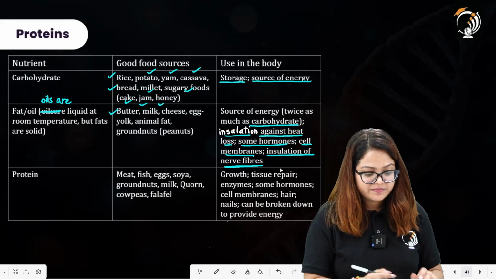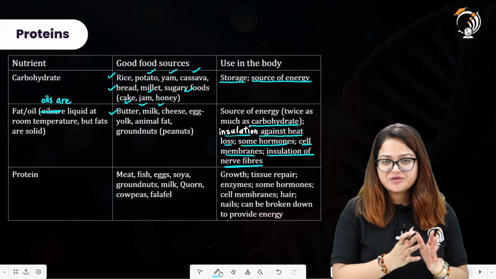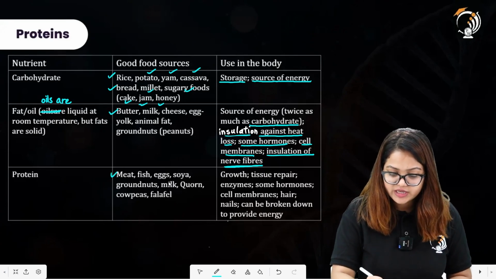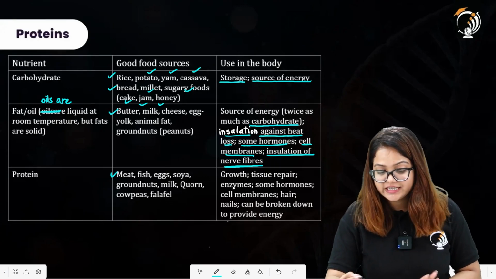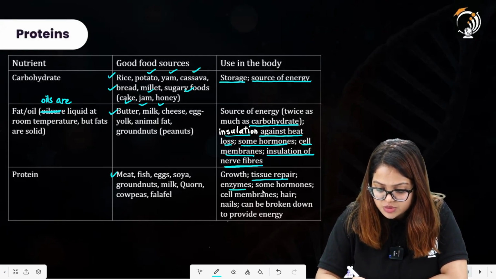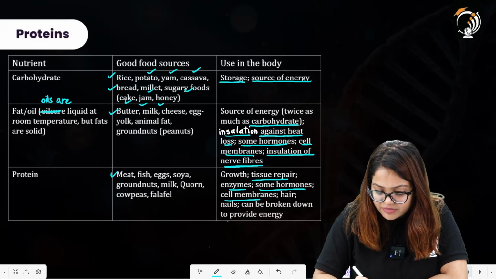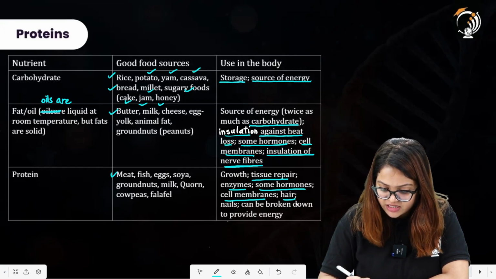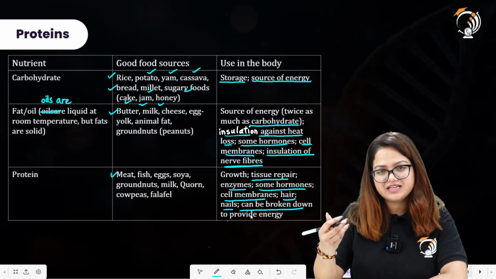Talking about protein, good food sources for protein are meat, fish, eggs, soya, groundnuts, milk, corn, cowpeas, falafel. It is required for growth, that is for tissue repair, for enzymes. Some hormones also have protein as a component. Cell membrane also has a structure which has protein in it. Protein can be broken down to provide energy whenever required, but it is quite expensive.